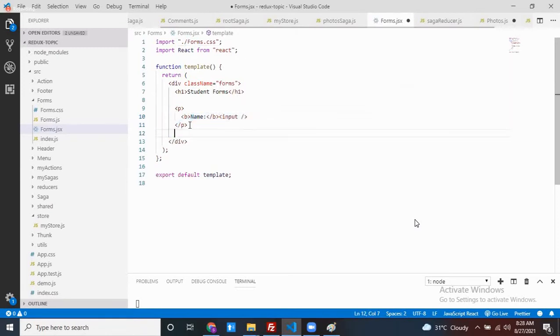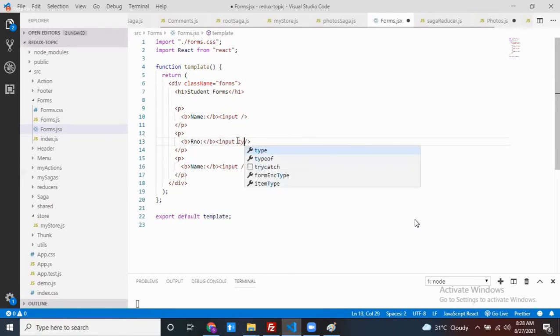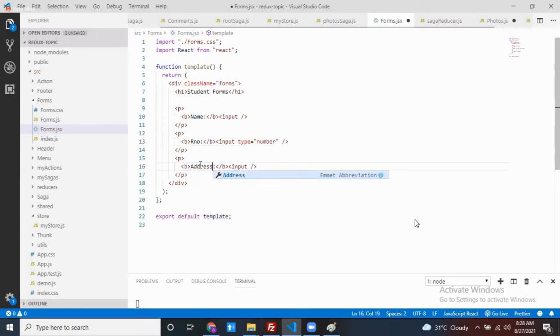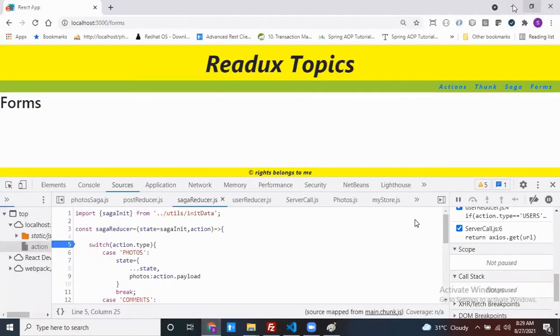Next one is name. This is my roll number, and type is number. This is the address, and this is a text area. Done. This is my form.